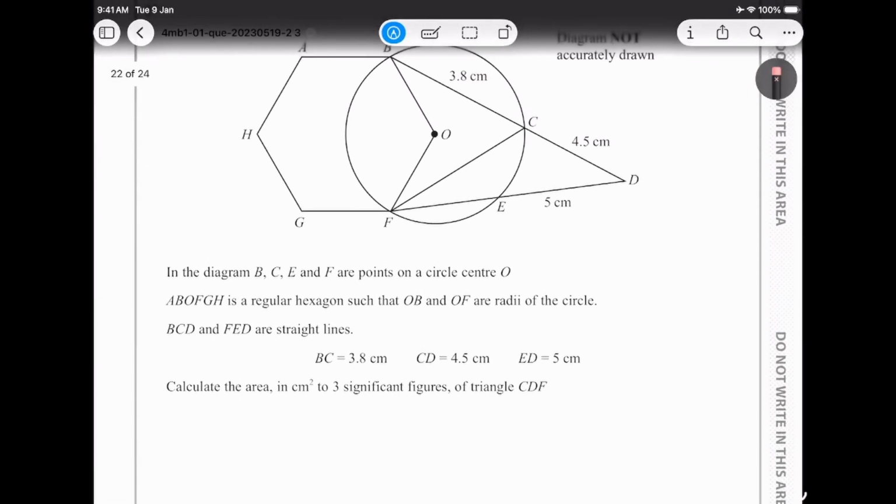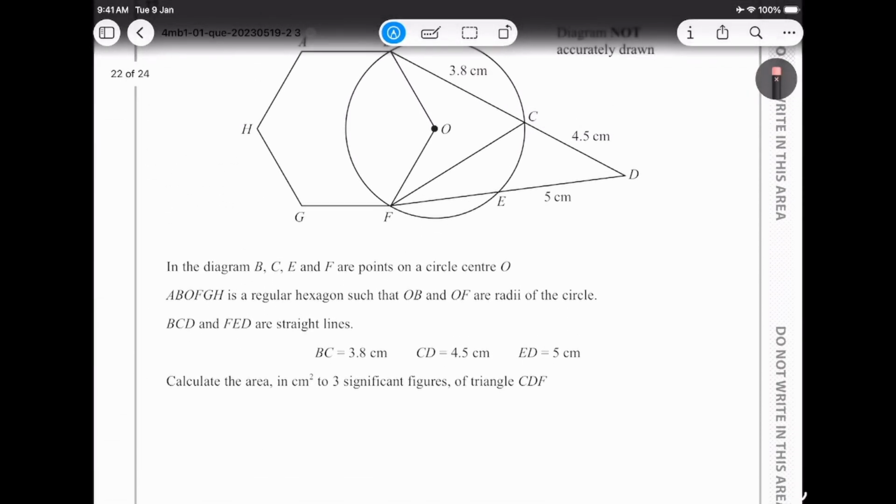Okay, question number 27. In the diagram, B, C, E, F points are okay. ABOFGH is a regular hexagon such that OB and OF are radii of the circle. BCD and FED are straight lines.